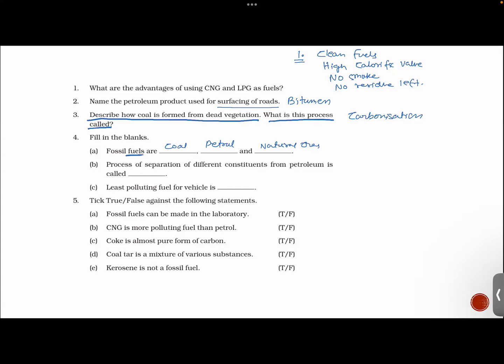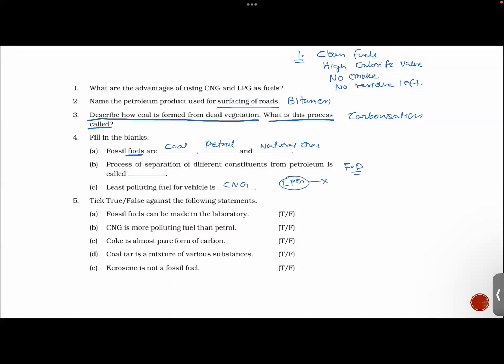Right? Fractional distillation. Right, guys? Least polluting fuel for vehicle is what? Sir, CNG. Very good. Okay. LPG, we cannot use it for vehicles.